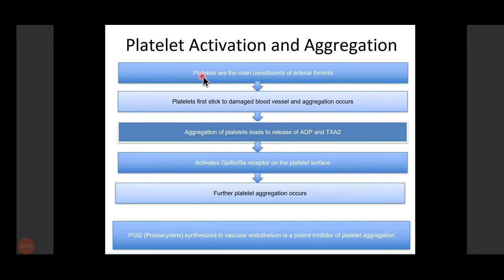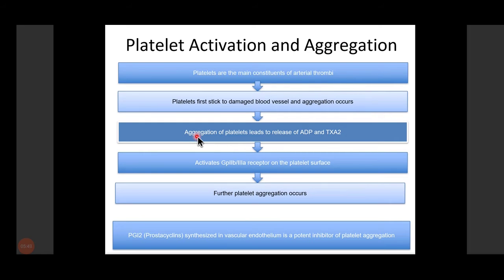So this is clear now that platelets are the main constituent of thrombi. I have already told you, whenever there is damage to the blood vessel, there is a vascular spasm, and this vascular spasm is followed by the aggregation of platelets at the site of injury. This aggregation of platelets leads to the release of various substances.